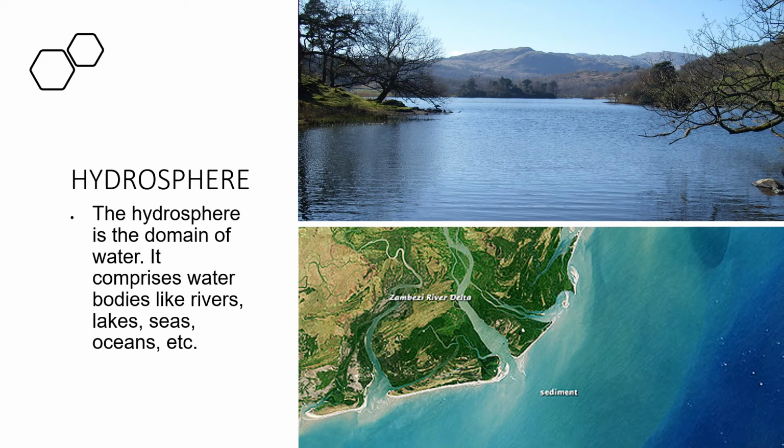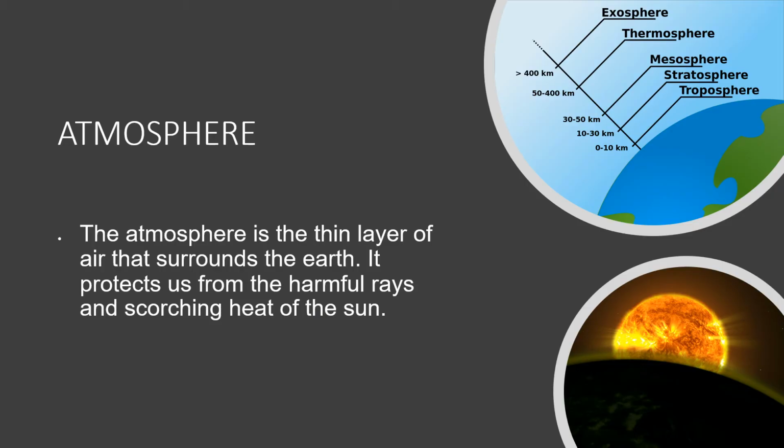Hydrosphere. Hydro means water. The hydrosphere is the domain of water. It comprises water bodies like rivers, lakes, seas, oceans, etc. Atmosphere. The atmosphere is the thin layer of air that surrounds the earth. It protects us from the harmful ultraviolet rays and scorching heat of the sun.